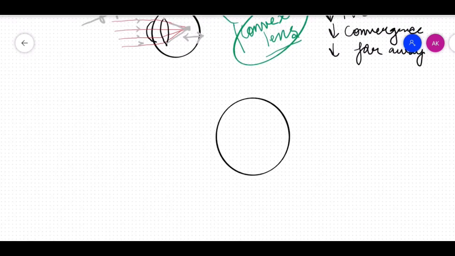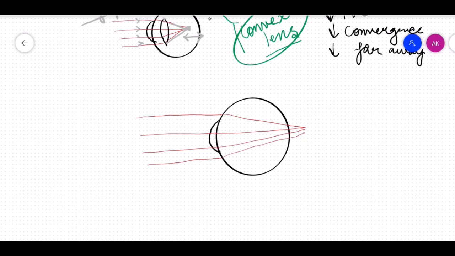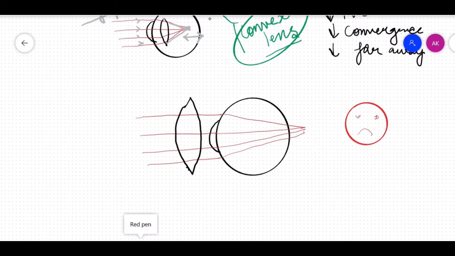If this is an eyeball of a hypermetropic patient, and these are the rays of light which are passing through this weak eye, they are focusing behind the retina. The patient is not happy because he can't see clear. So what do we do? We introduce a convex lens in front of his eye and give him extra power to converge.